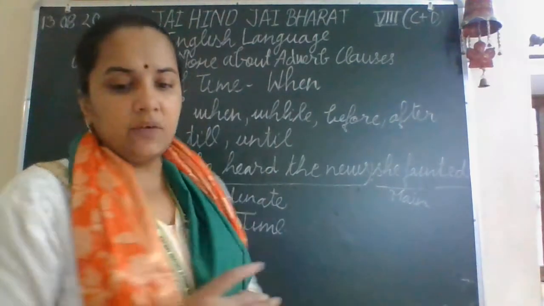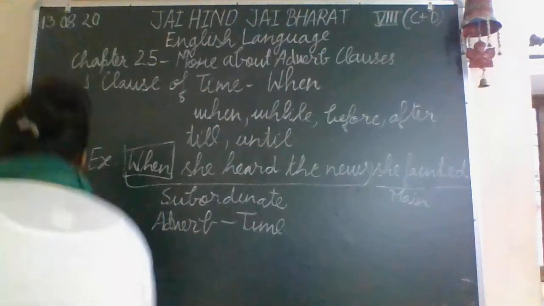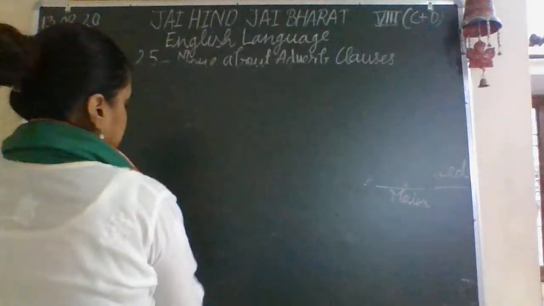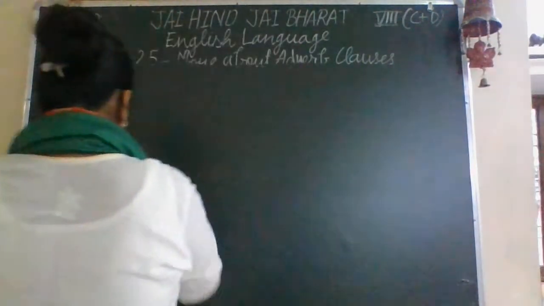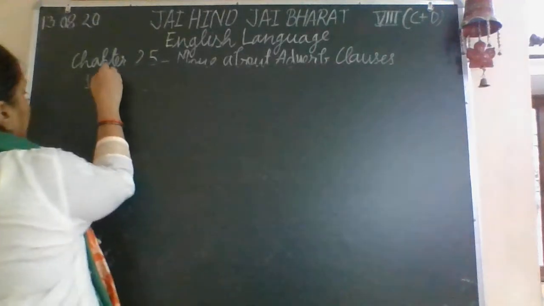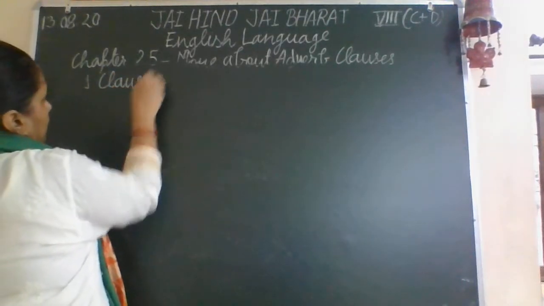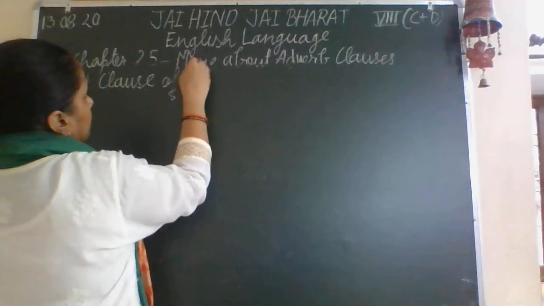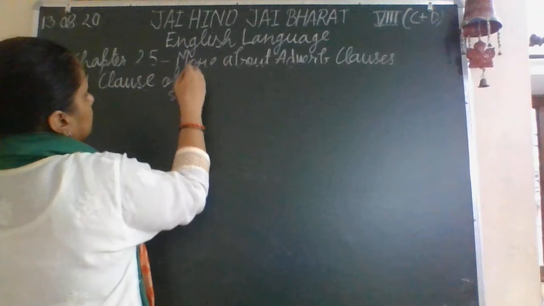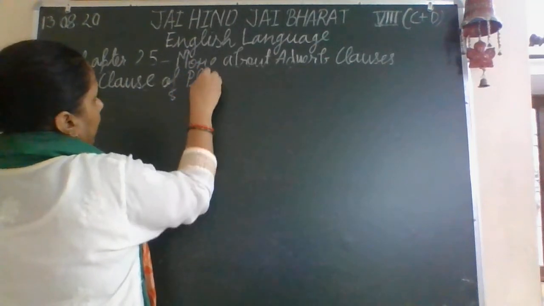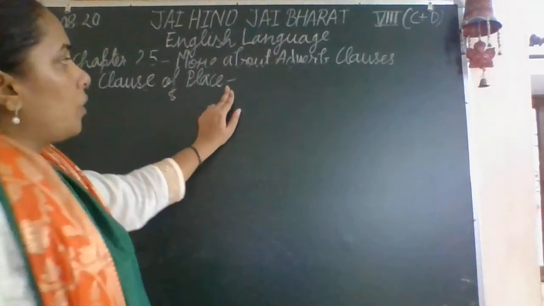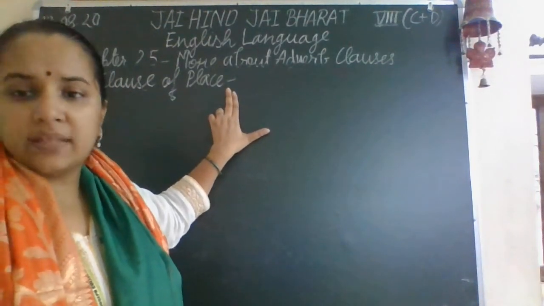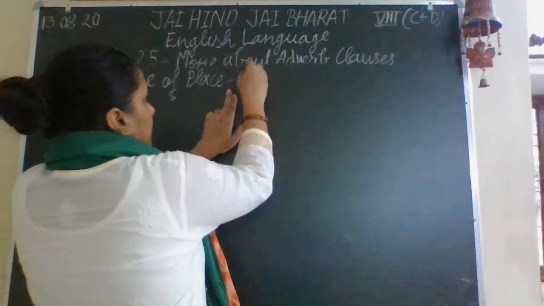Now the second one is the clause of place. So the clause of place, whenever we are talking about the place, which is the question word that we have? We have where.